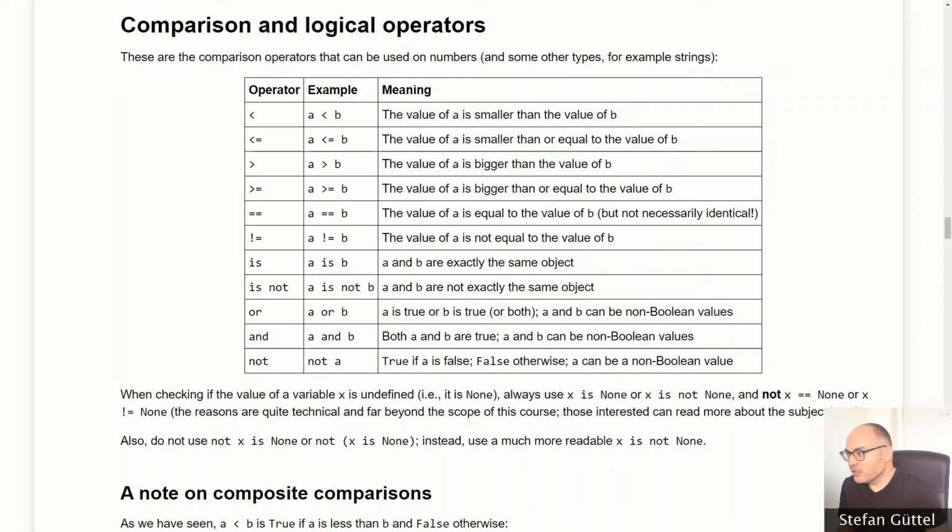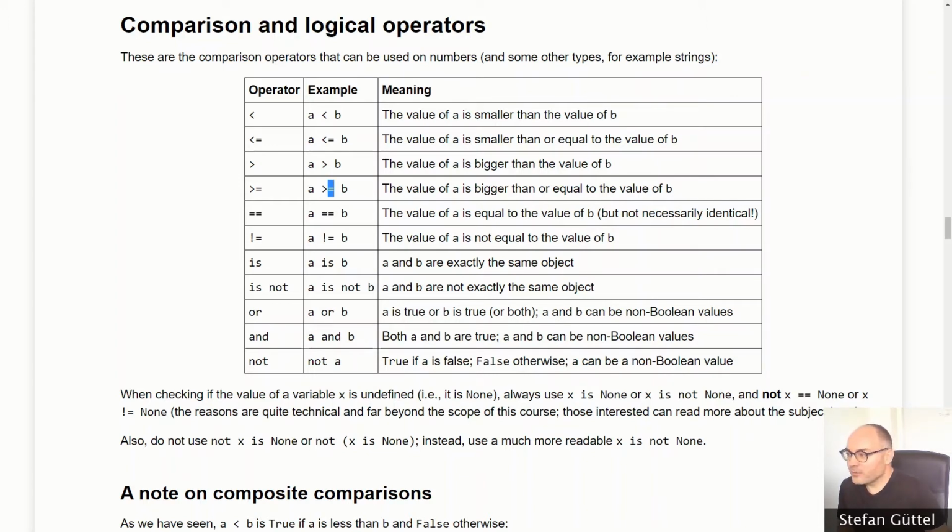We have already seen this comparison operator here, which just checks if the value on the left is smaller than the value on the right. You can also look for a condition of this type, where you have that A is smaller than or equal to the value of B on the right. Of course, you can check if A is bigger than B or bigger than or equal to the value of B. It's important that you have the right order of these symbols, so don't swap them. It's always first the inequality and then the equality operator.